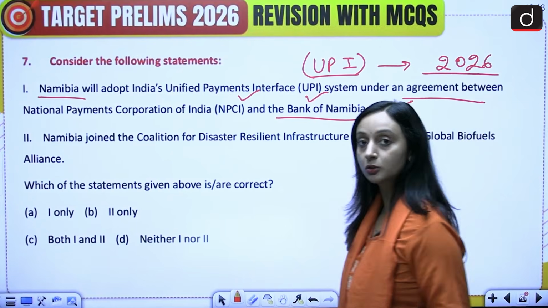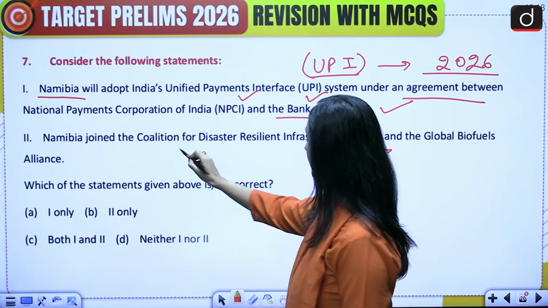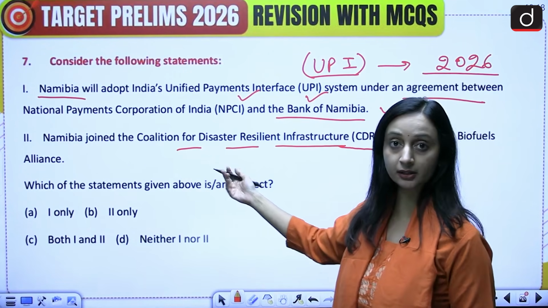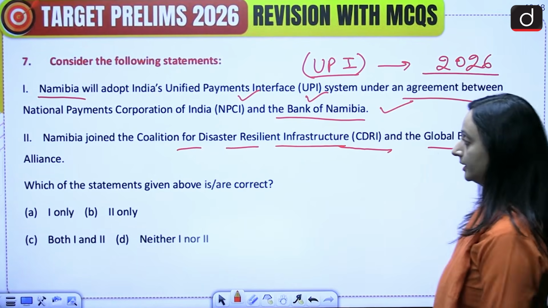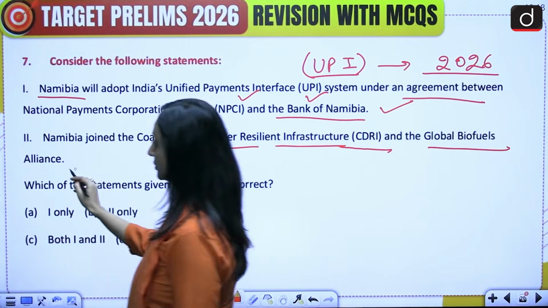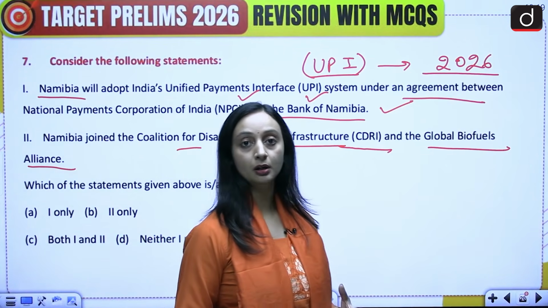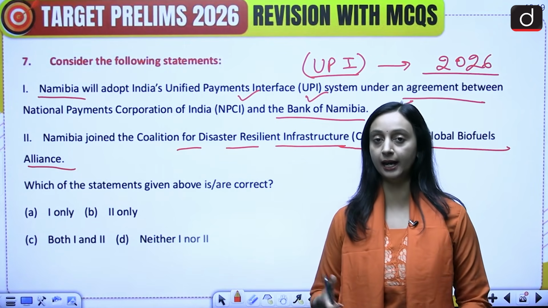Then Namibia also joined some India-led initiatives like the CDRI, Coalition for Disaster Resilient Infrastructure, where we are focusing on building climate resilient infrastructure, and Global Biofuels Alliance. This is also India-led, which focuses on bioenergy. So this is showing increasing cooperation between India and Africa, particularly India and Namibia.